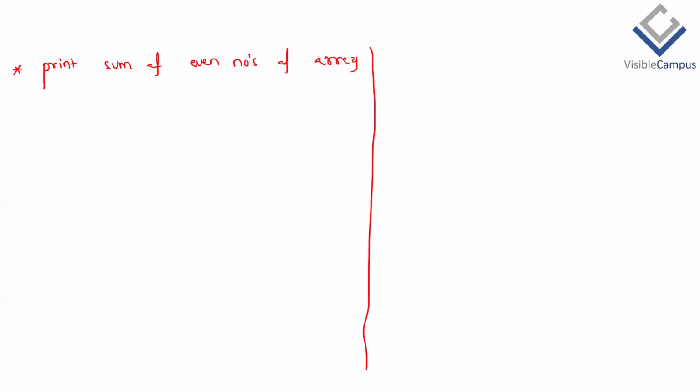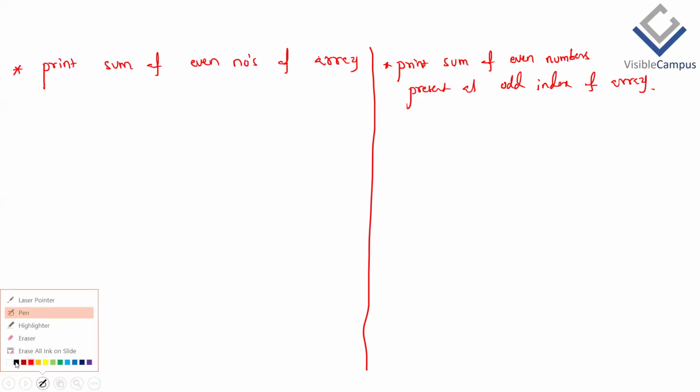Then similarly, print sum of even numbers present at, say, odd index of an array. Are these two questions the same or different? They are different, right? Right.